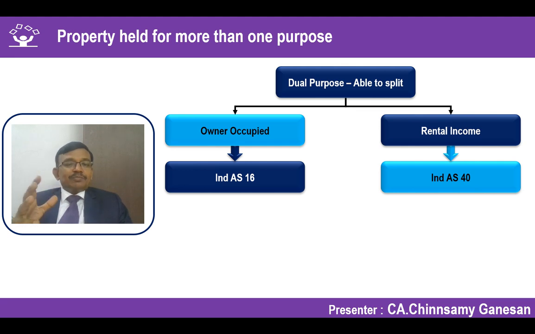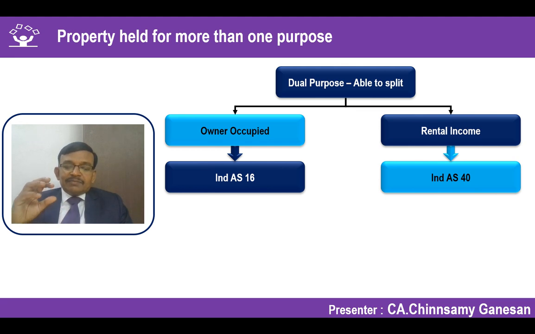Suppose I am not able to split, and there is no possibility of identifying it. What is the area which has been occupied? What is the floor which has been occupied? How will I be able to determine that? For example, if I am saying that the entire 8th floor is occupied by the owner, a portion of that, or maybe any area, can also be occupied for certain administrative purposes of one of its subsidiaries. But I am not able to determine what is the square feet which has been used, what is the floor which has been used. They are using the facilities which are available in that particular property.